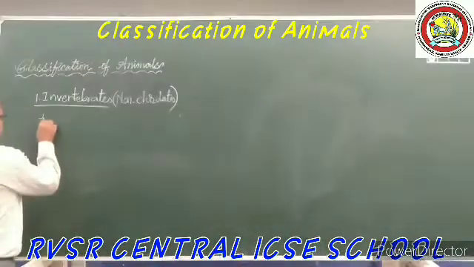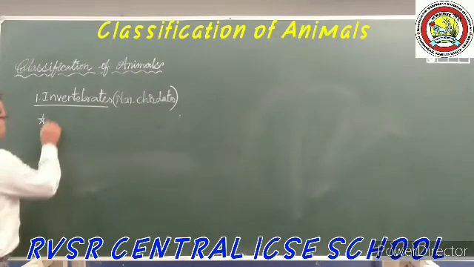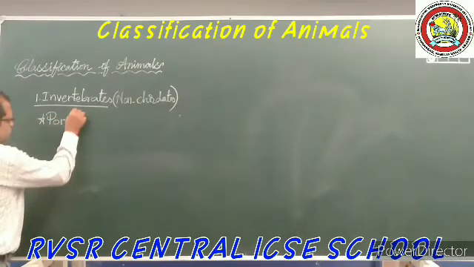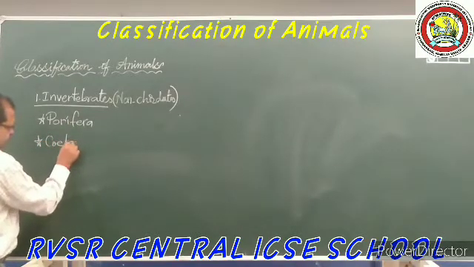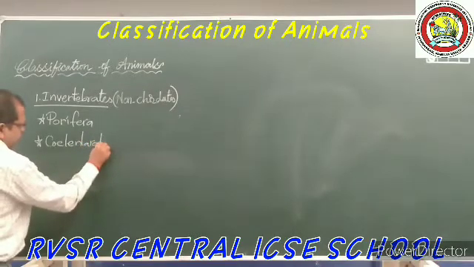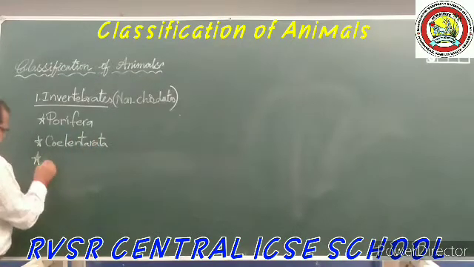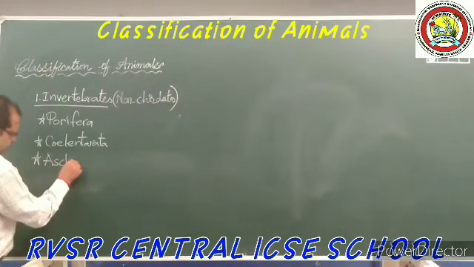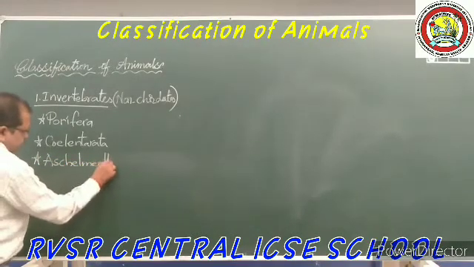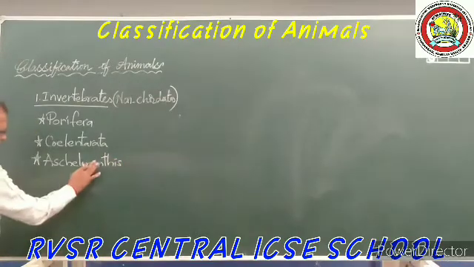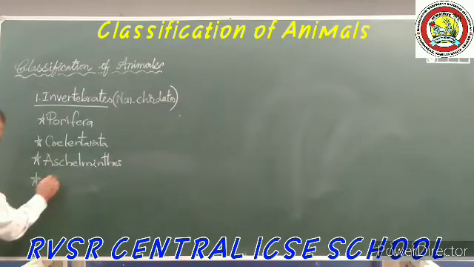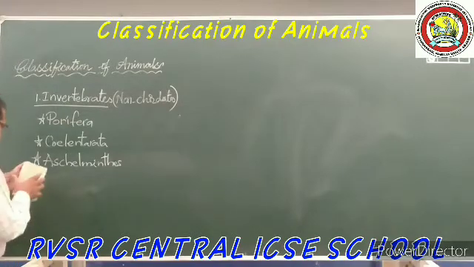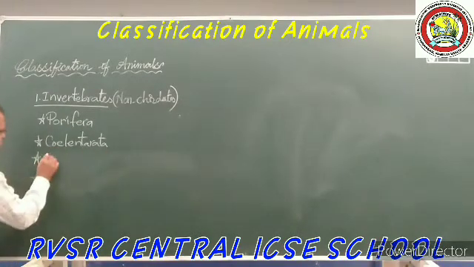The first one is Porifera, then Coelenterata, and the third one is Platyhelminthes.